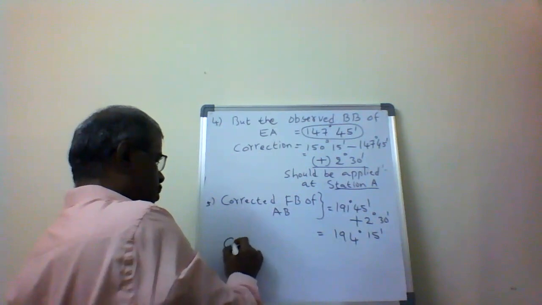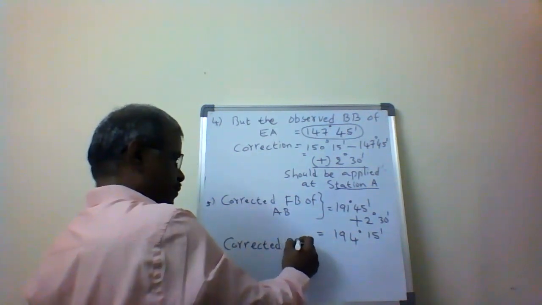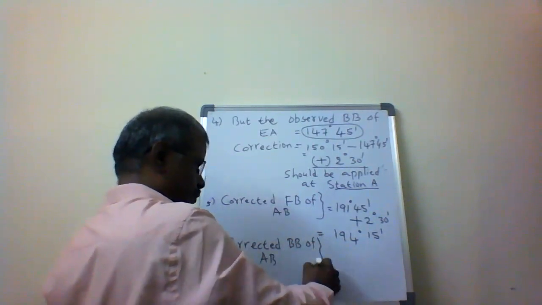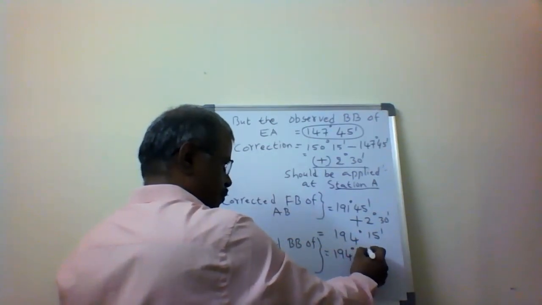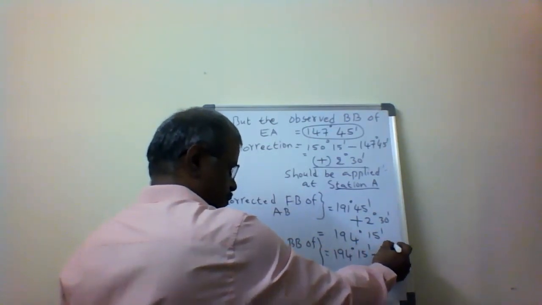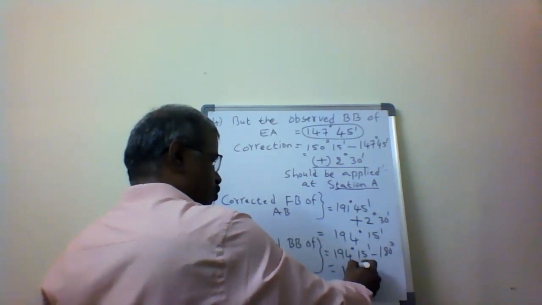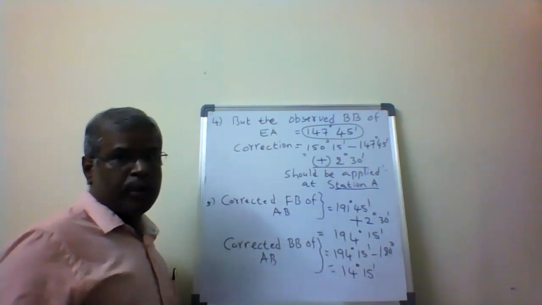And then the corrected backward bearing. So 14 degrees 15 minutes is the corrected backward bearing of AB.